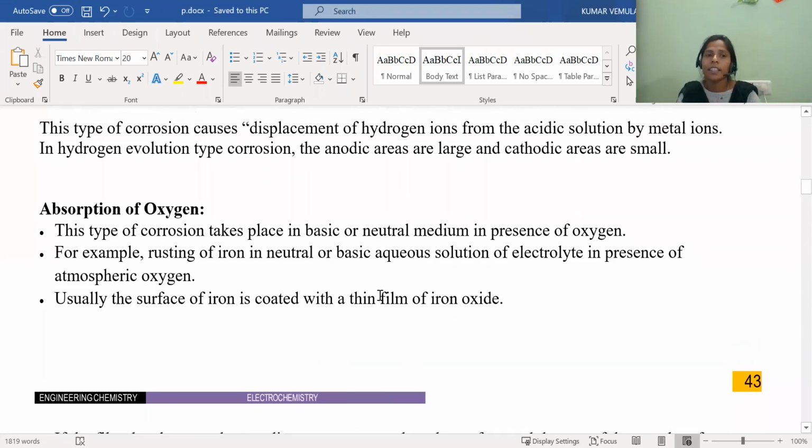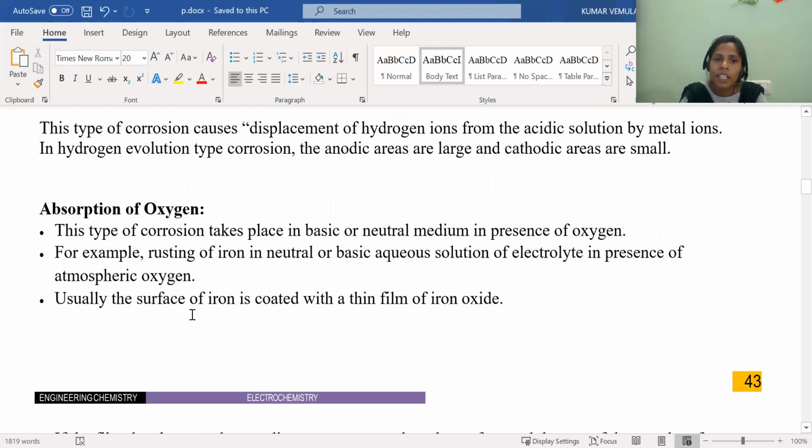So now let us see the next type in the wet theory of corrosion, that is absorption of oxygen. This type of corrosion takes place in the basic or the neutral medium in the presence of oxygen. Hydrogen evolves only in the presence of acid. But in the presence of base or in the neutral medium, what is happening here? Oxygen is absorbed from the environment in the presence of moisture. For example, rusting of iron in neutral or basic aqueous solution of electrolyte in the presence of atmospheric oxygen.